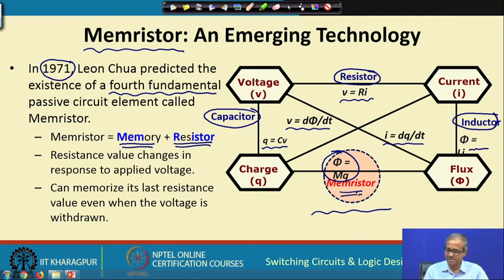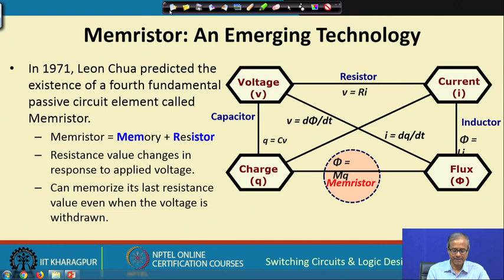But forgetting the theory behind it, essentially speaking, a memristor is a device whose resistance changes in response to an applied voltage. Not only that, it can memorize the last resistance value even when we switch off the power, when we withdraw the voltage. This is a very interesting property. Let us see.